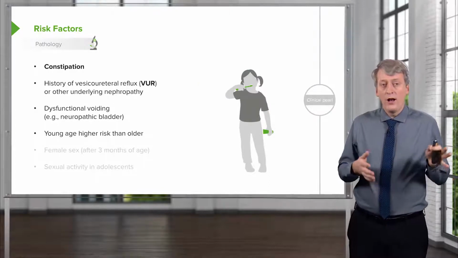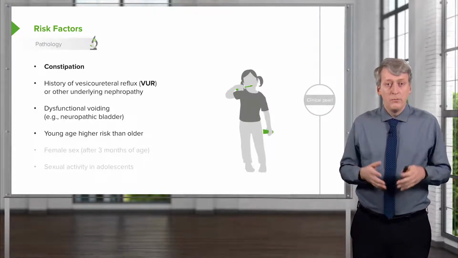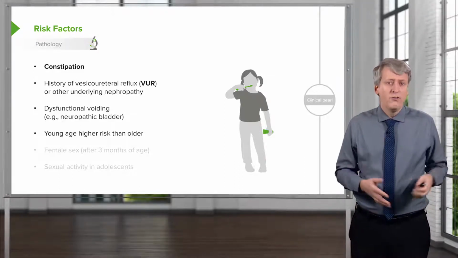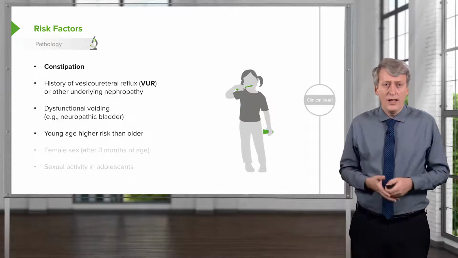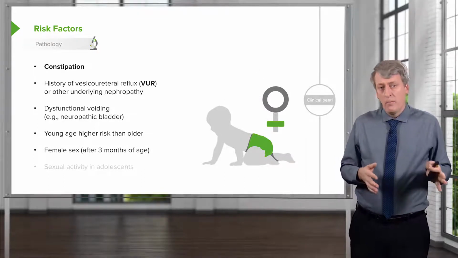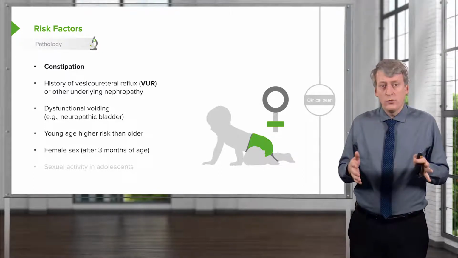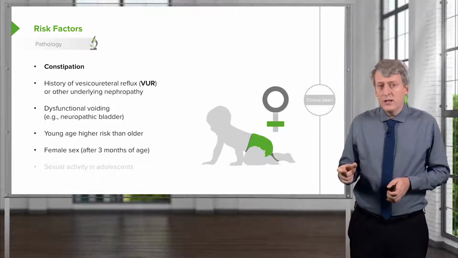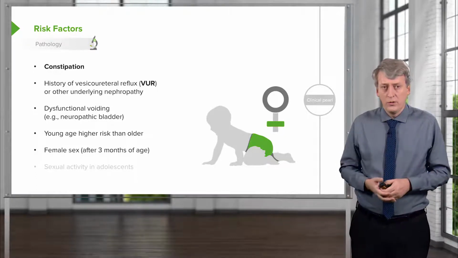Young children are at higher risk than older children. In particular, less than a month, it's fairly common. Under a year, it's still very common, but it gets less common as they age. Any girl after about 3 months of age is at increased risk over a boy for having a urinary tract infection. The penis provides some sort of protective capacity.